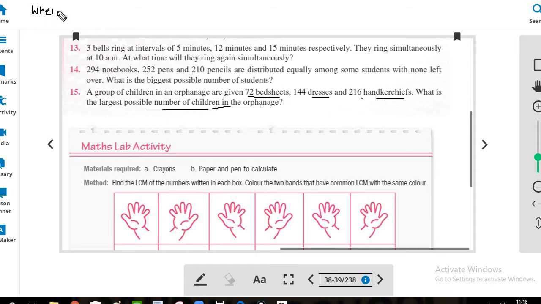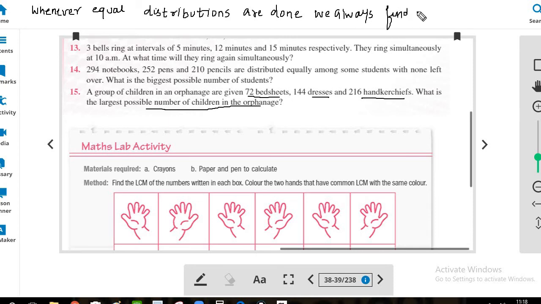So whenever equal distributions are to be done, we always find HCF. So this is the hint for question number 15, that the things were to be equally distributed.